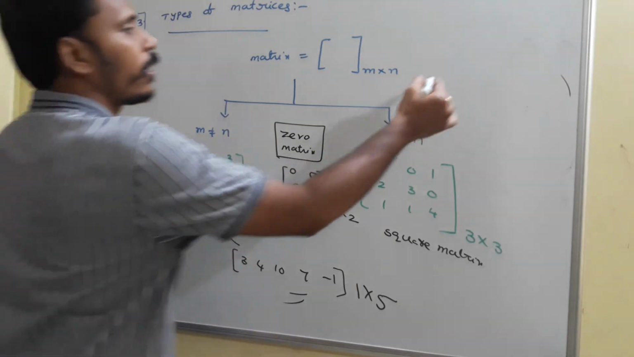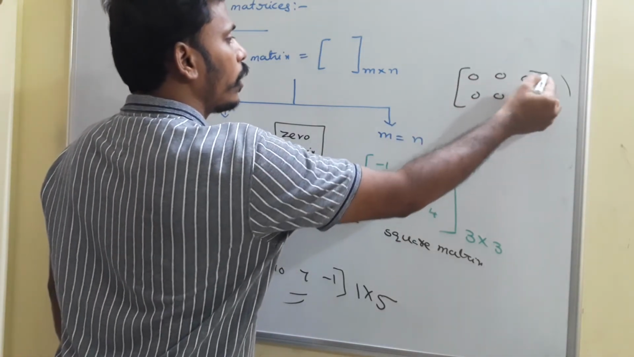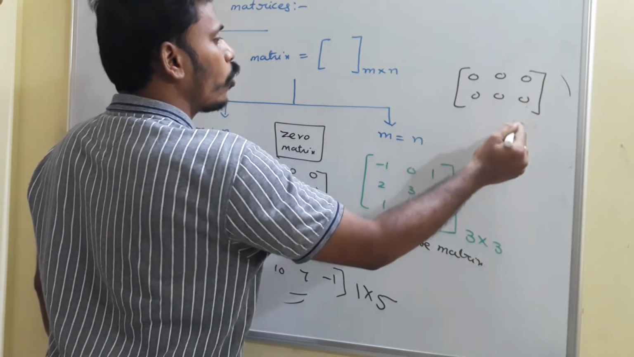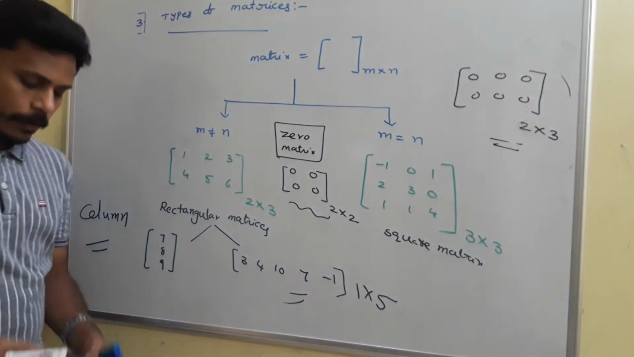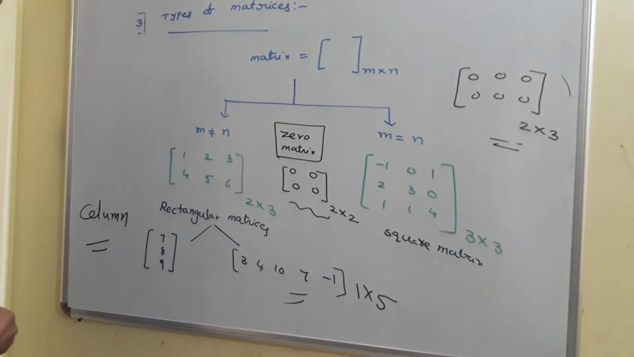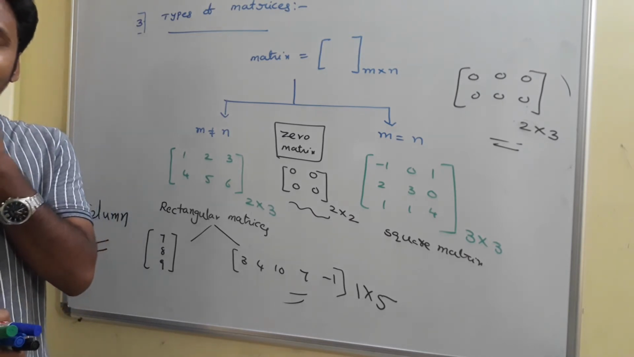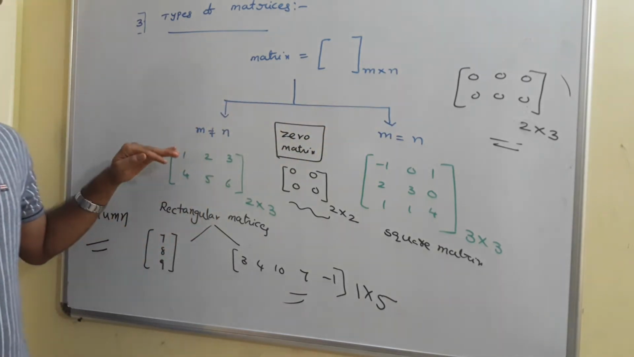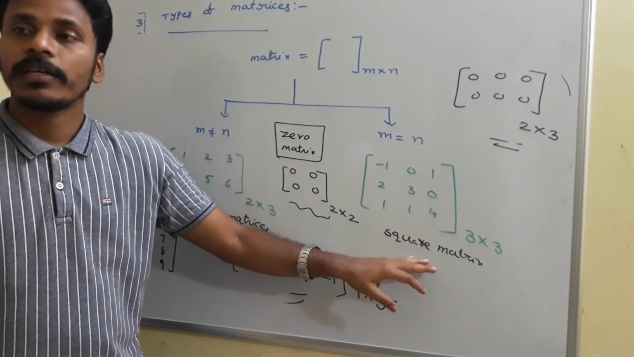And suppose I have a matrix like this, 0, 0, 0, 0, 0, 0. It is also a zero matrix, whose order is, since it has 2 rows and 3 columns, 2 by 3. Basically, related to the types of matrices, this is one part. There are many other types also. In this part, if rows and columns are different, we call it a rectangular matrix. If rows and columns are equal, we call it a square matrix.